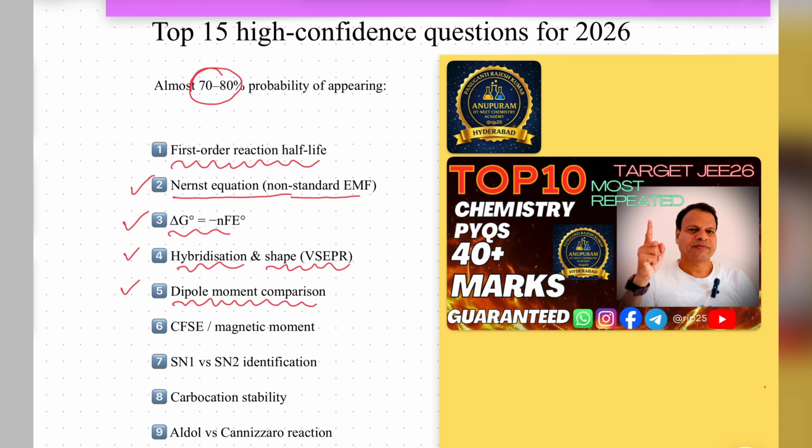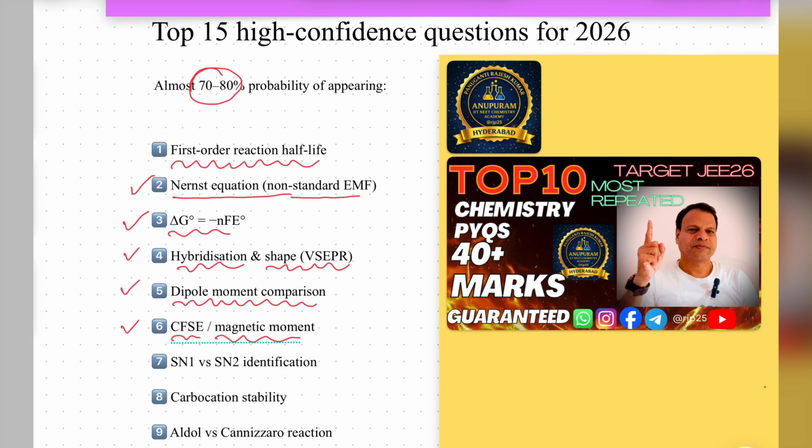Clear? Next one is the most important repeated question, that is CFSE, crystal field stabilization energy. Here we need to calculate the CFSE values, and based on this, questions are asked many times, like match the following. Some complex compounds will be given, and they are going to ask you how to calculate the magnetic moment of a given complex compound.